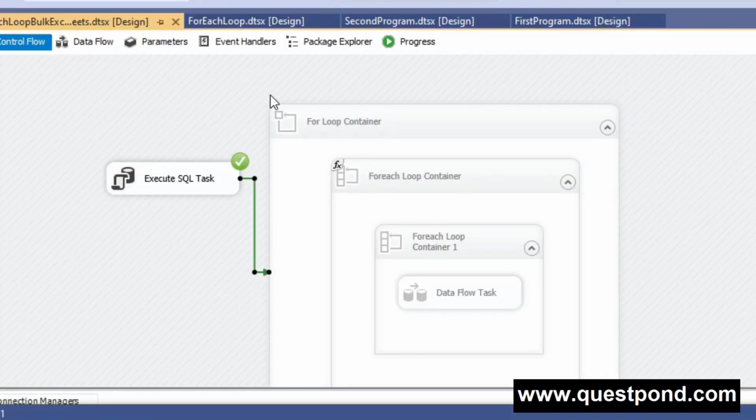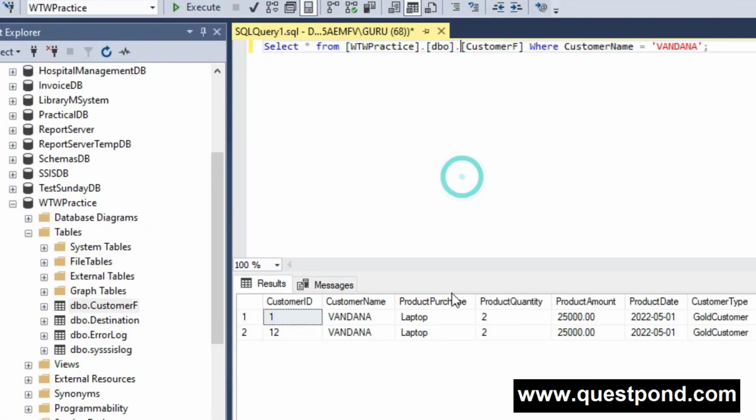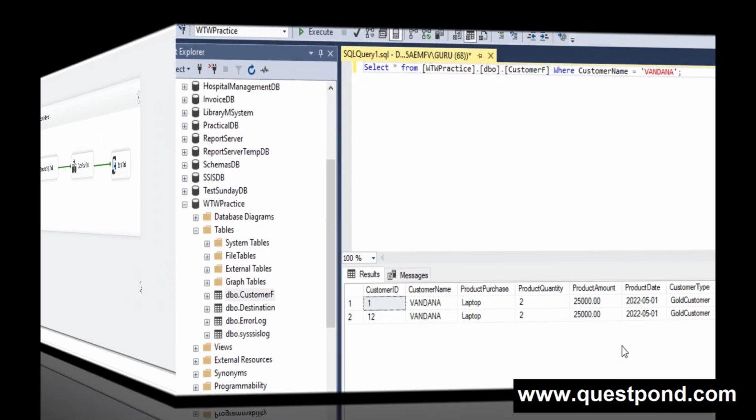So there you go, you can see that our Execute SQL Task component has run successfully here. It means that we have successfully fired up this query and we got this result. Okay, so guys, this is how you have to pass the variable as a parameter in an Execute SQL Task component. I hope you understand this question. Now let's move on to our next question.